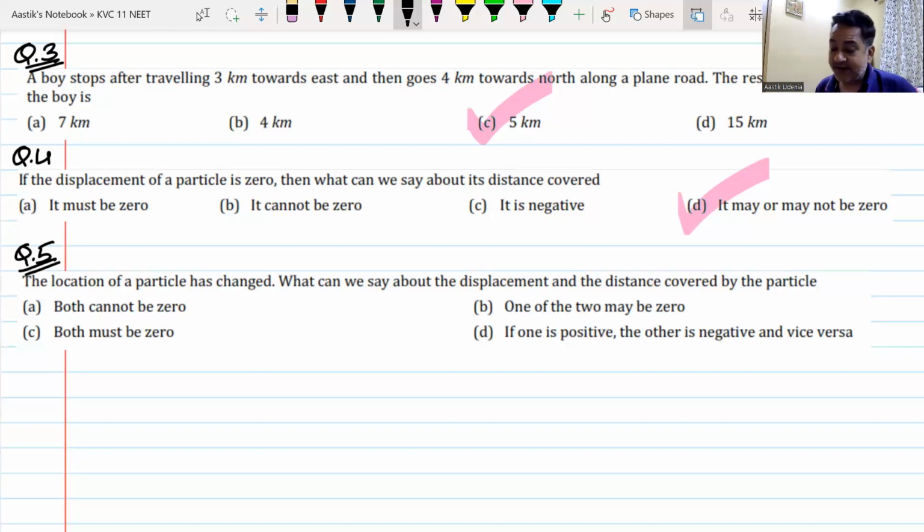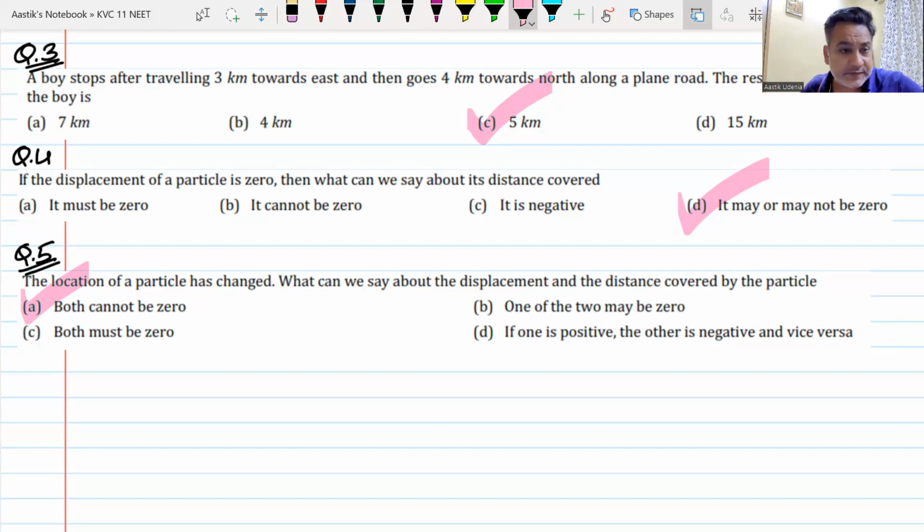A, sir, is the right option. Option A, both cannot be 0. The position has changed. If the position has changed, displacement cannot be 0. And if the position has changed, my dear friends, distance is definitely not 0. Do we understand this? Yes or no? Okay, well done.